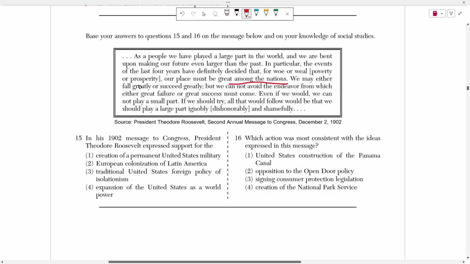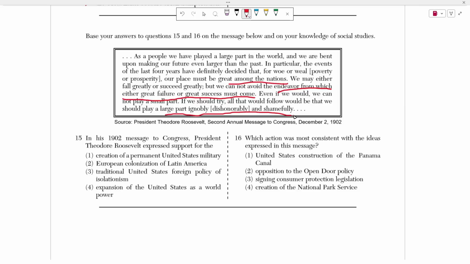We may either fall greatly or succeed greatly, but we cannot avoid the endeavor from which either great failure or great success must come. Even if we would, we cannot play a small part. Even if we should try, all that would follow would be that we should play a large part ignominiously, or dishonorably and shamefully. Okay, so he's pretty much saying that America is a big player internationally, right?